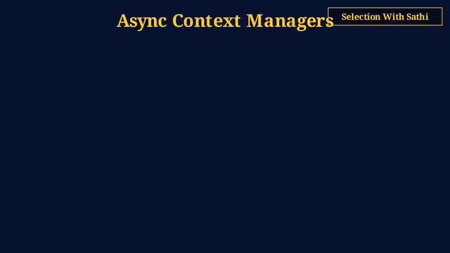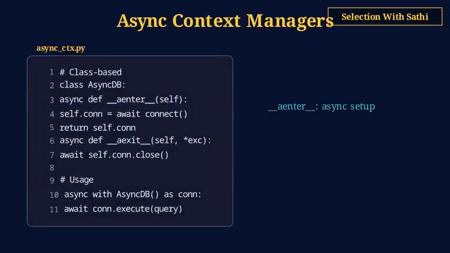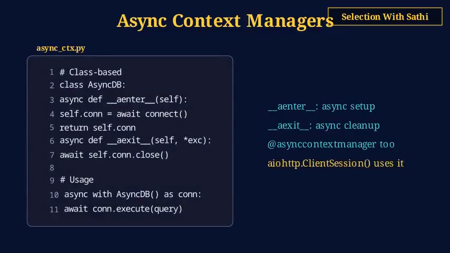Async context managers use async with for resource management. They implement __aenter__ and __aexit__, both of which are coroutines. This is essential when setup or cleanup involves I/O, like opening a database connection or starting an HTTP session.